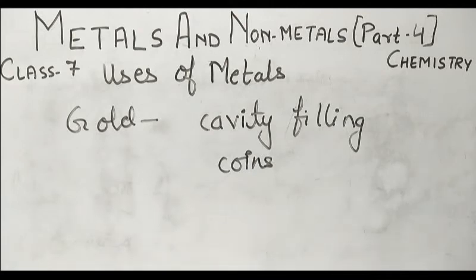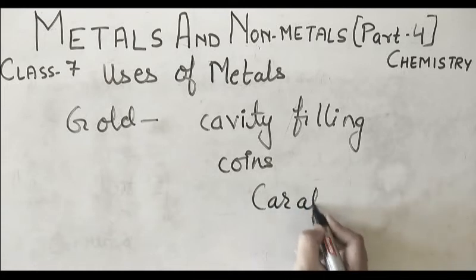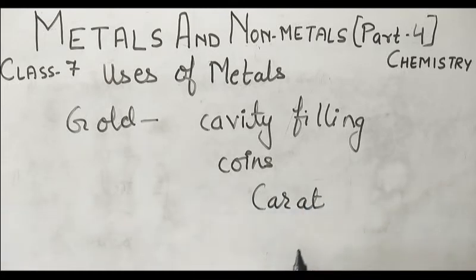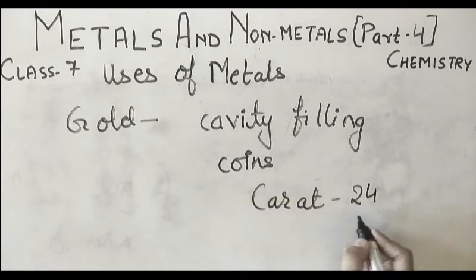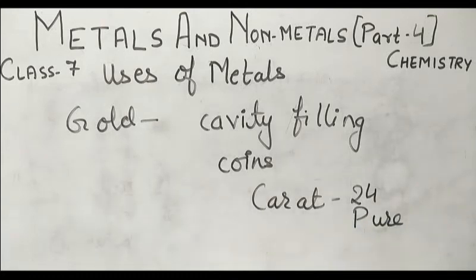Now if we discuss the purity of gold, purity of gold is expressed in carat. 24 carat is the pure gold, which is very soft. 24 carat is the pure gold, and it is so soft that it cannot be utilized for making jewelry. That is why mostly 22 parts of gold and 2 parts of silver and copper is utilized for making jewelry. The jewelry we normally buy has 22 parts of gold and 2 parts of copper and aluminium, so that it can be utilized for making jewelry.